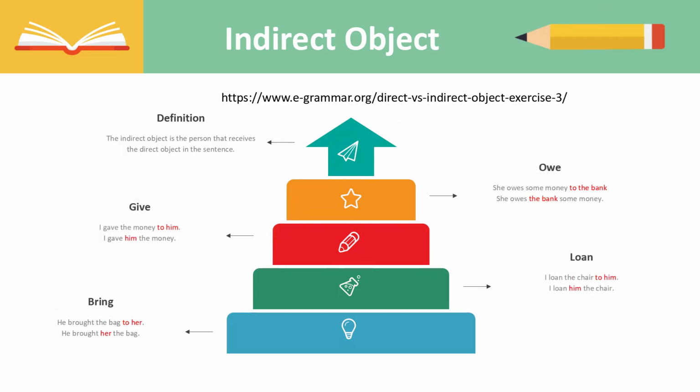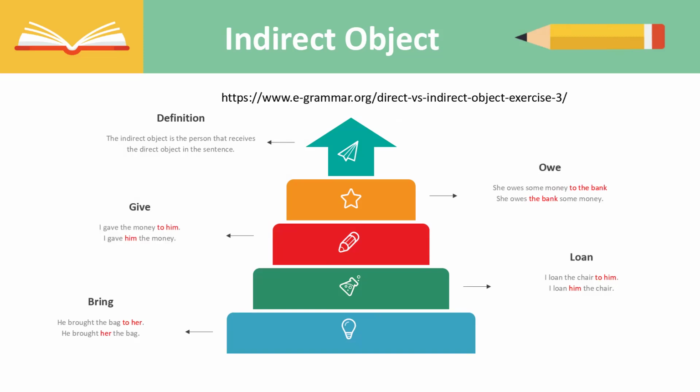Now, the indirect object. Remember, for the object or object pronouns in English, we have direct or indirect. Direct is typically what receives the action. The indirect object is normally the person that receives the direct object in the sentence.